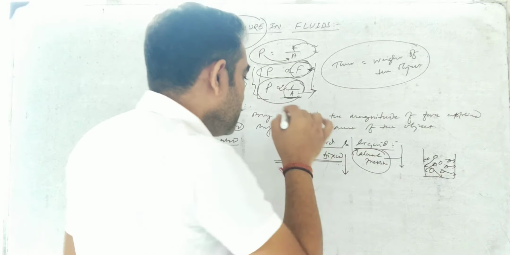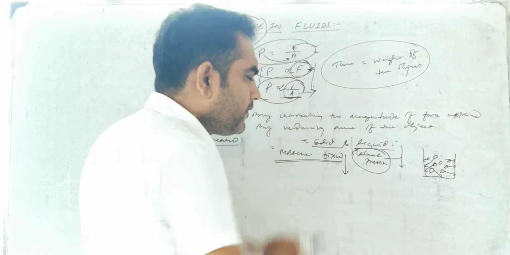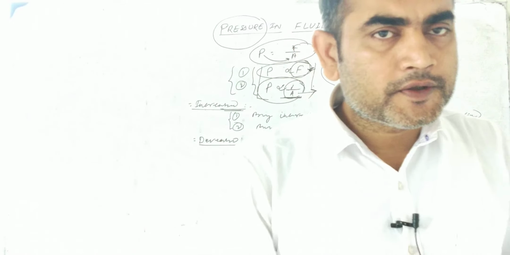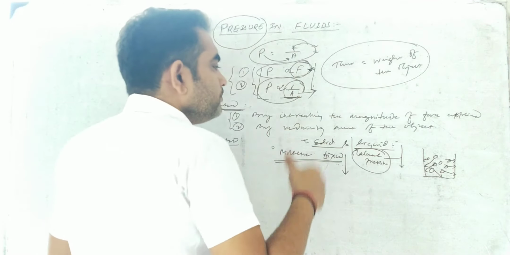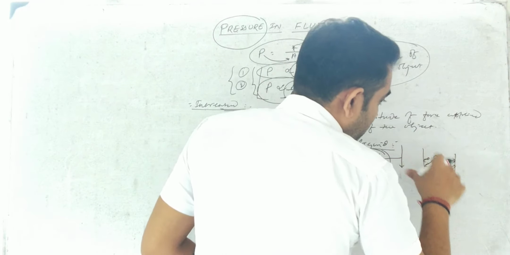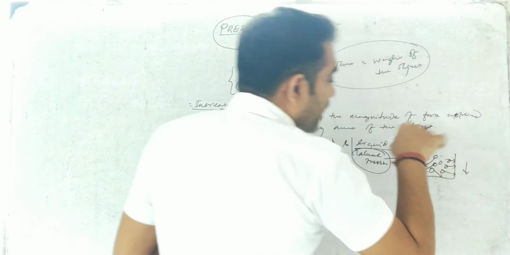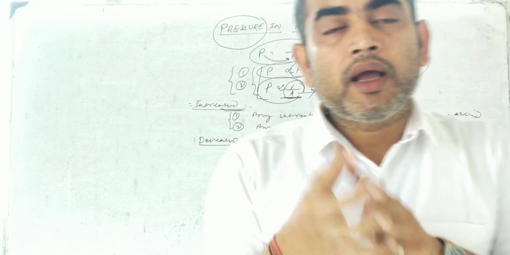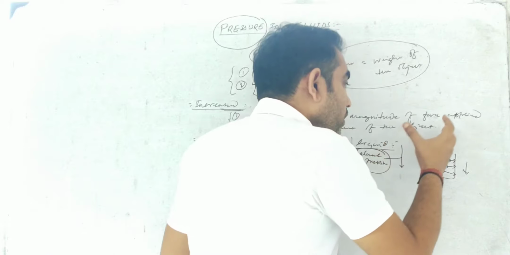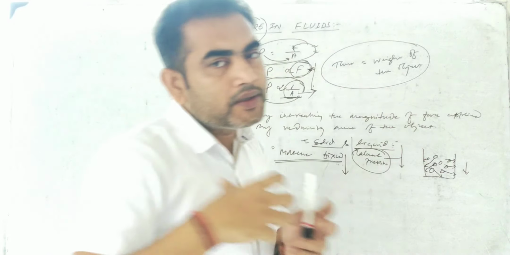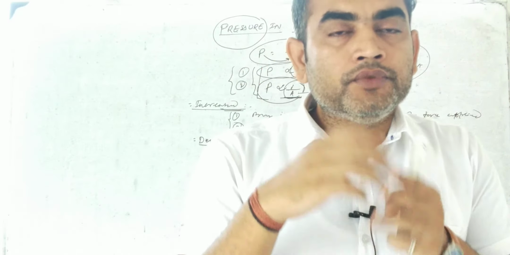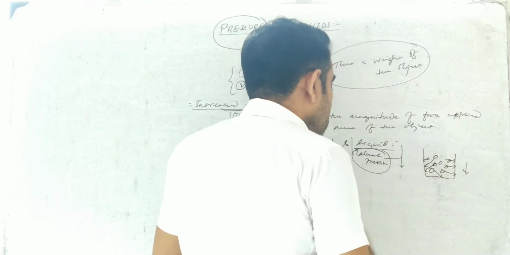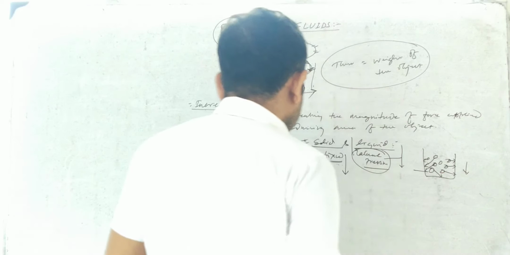So a solid exerts pressure on a surface due to its weight, and that pressure will always be in the downward direction. A liquid also exerts pressure on a surface due to its weight in the downward direction, and as the molecules of the liquid can move randomly, they strike on the wall of the container in which it is kept, and due to that it exerts lateral pressure also. So solid and liquid pressure we understood.